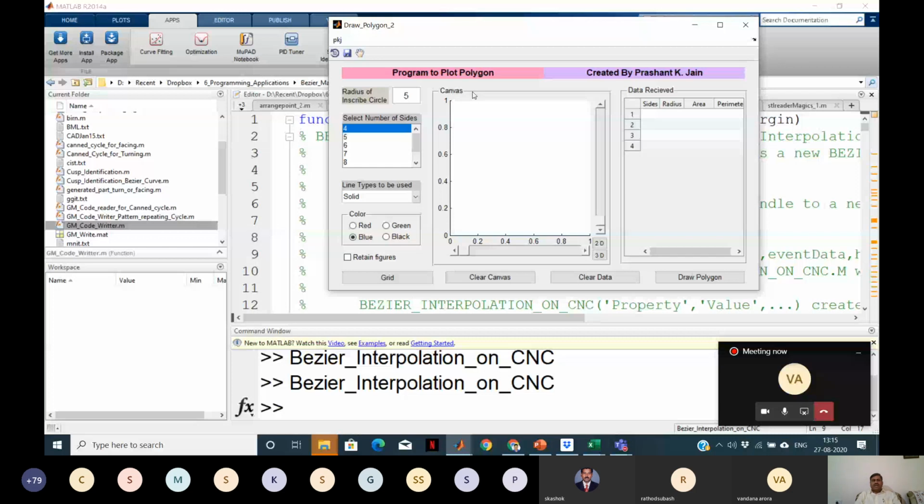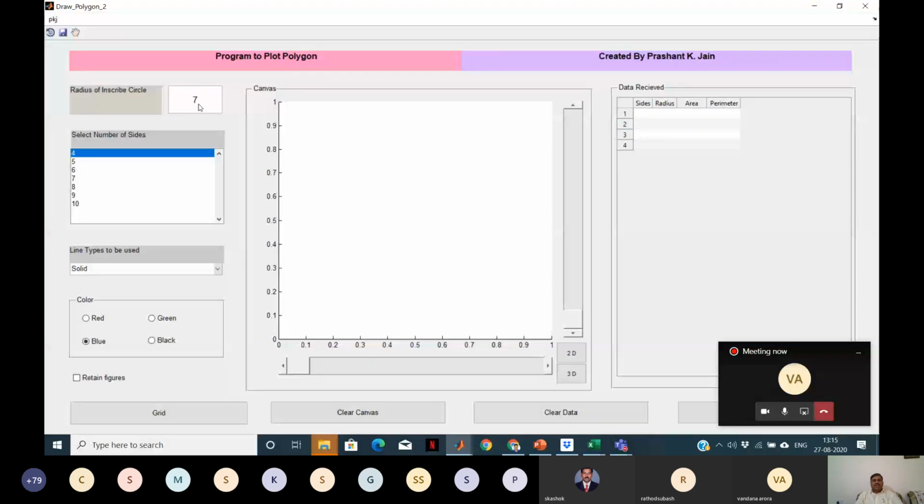What I can do in this is select the radius for inscribed circles as 7, for demonstration purposes. The purpose of this app is to demonstrate the capability of graphical user interface development in MATLAB. Say the number of sides 5, the type of line solid, the color red, and then let me draw the polygon.